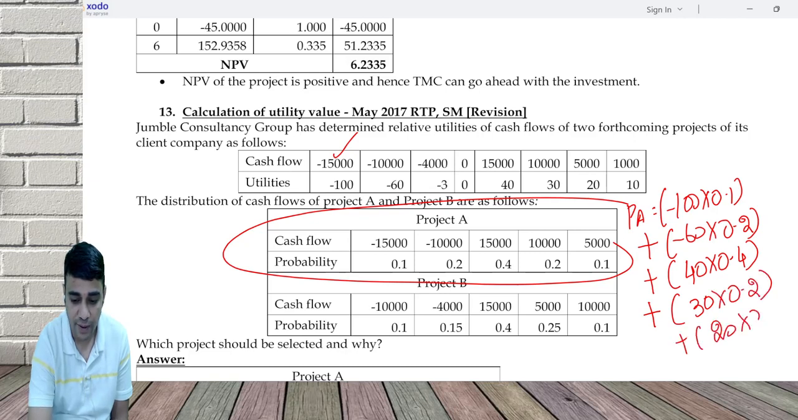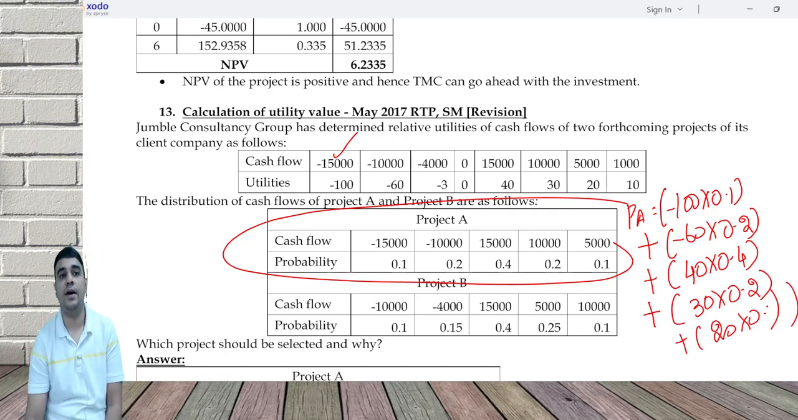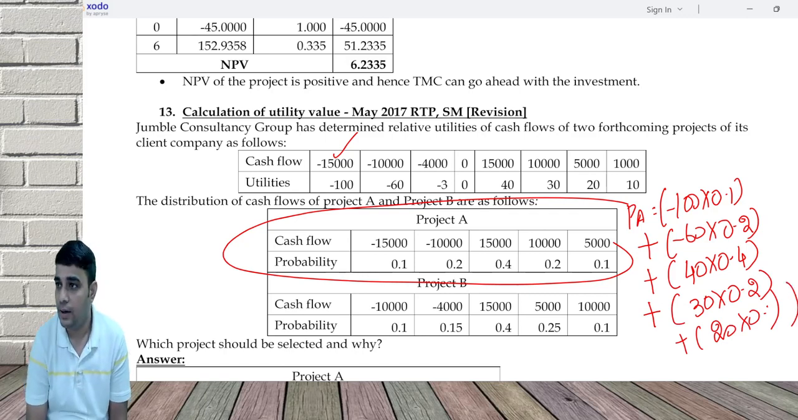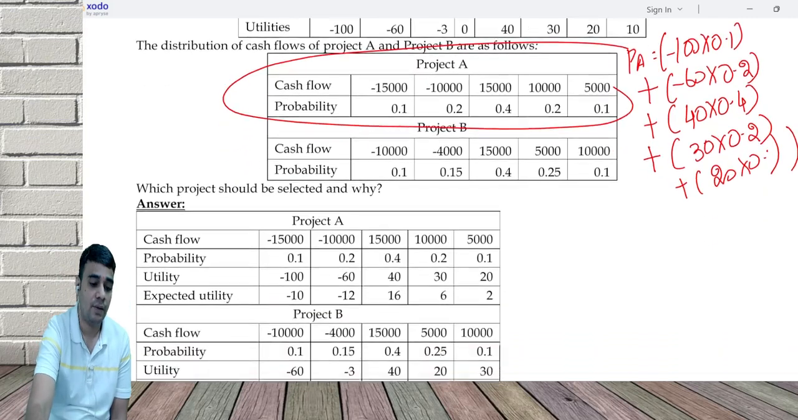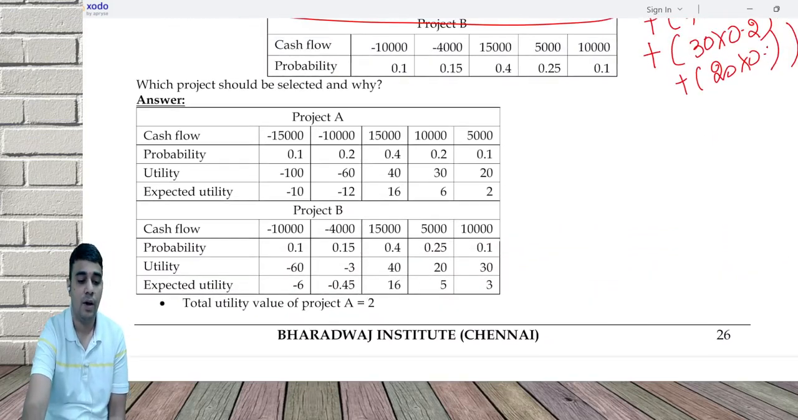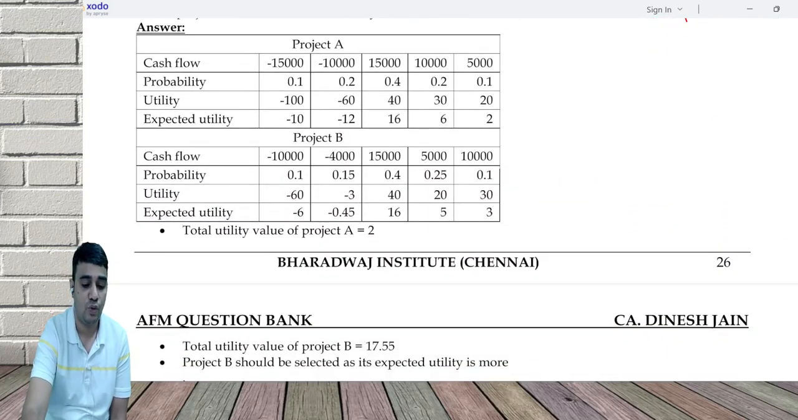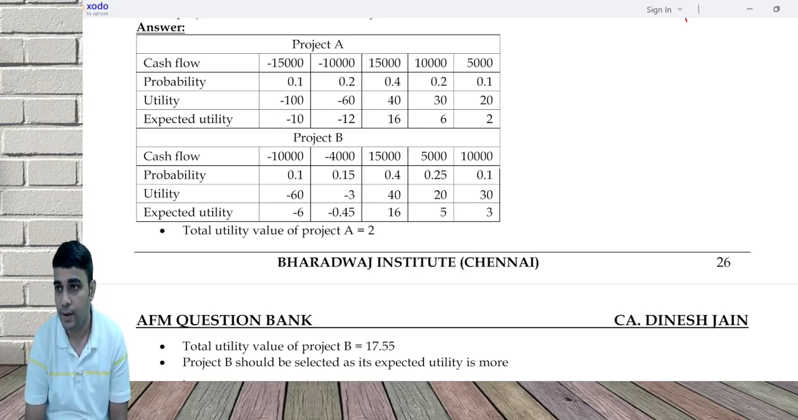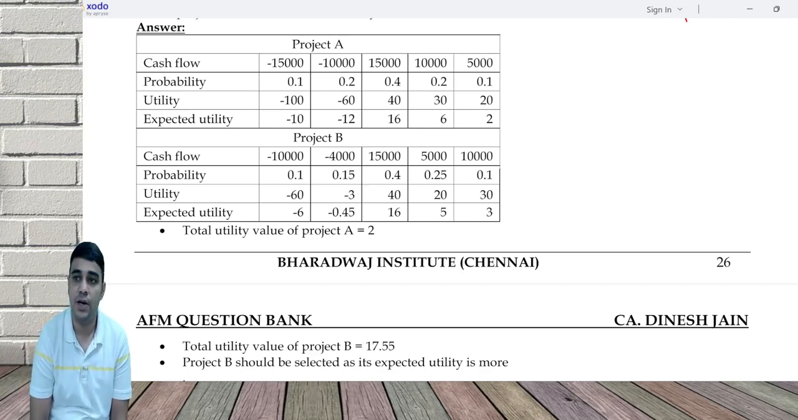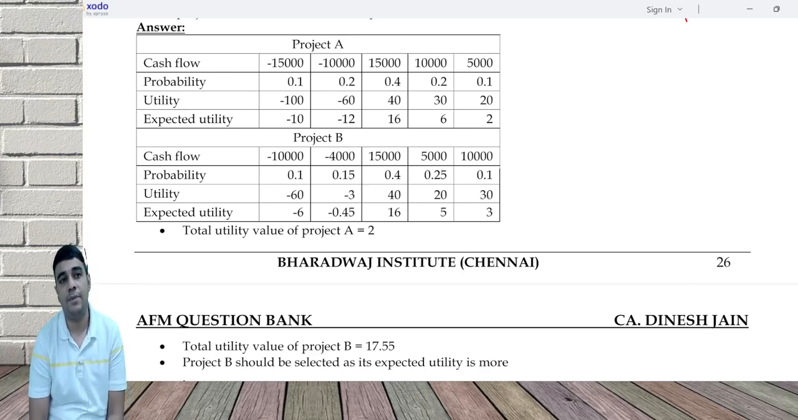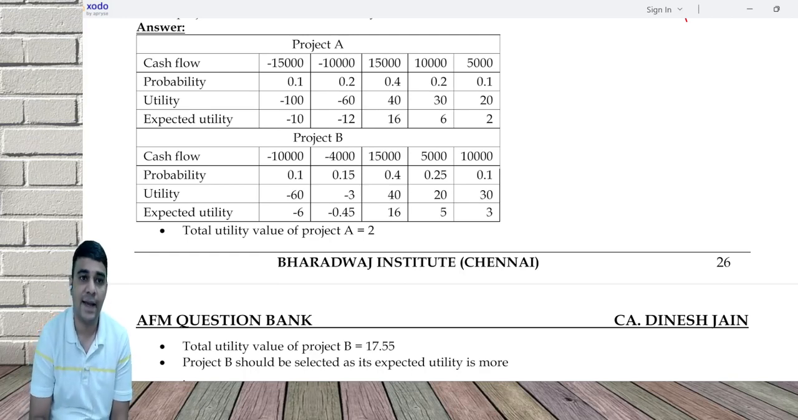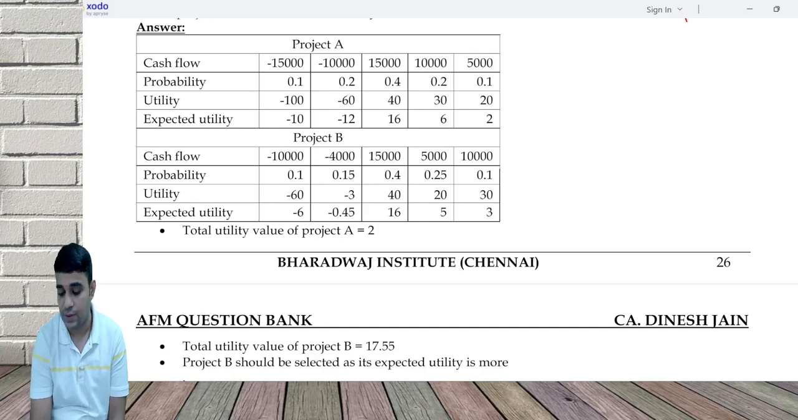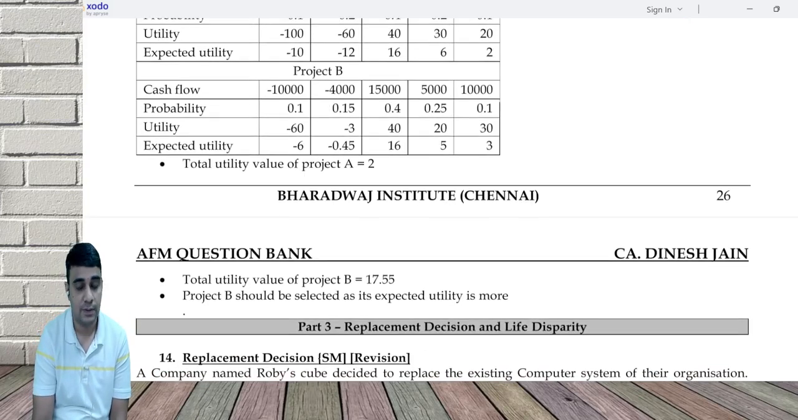I don't know why they want to even test something like this. That's all. You do a weighted average, you're done. This is called utility value calculation. Project A is 2, project B is 17.55. Go ahead with project B. It is the weighted average of the various possible utility values with probability being the assigned weight. This is called expected utility calculation. Any doubts on this? Can you proceed?